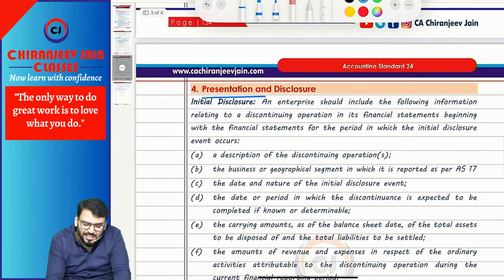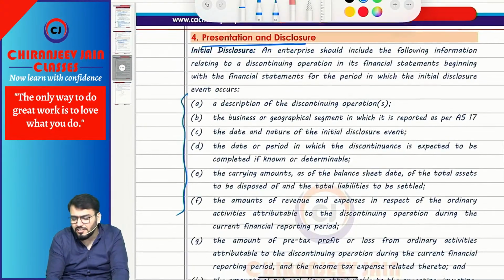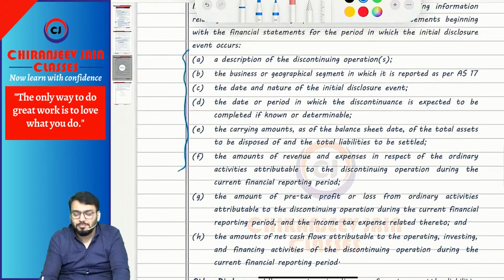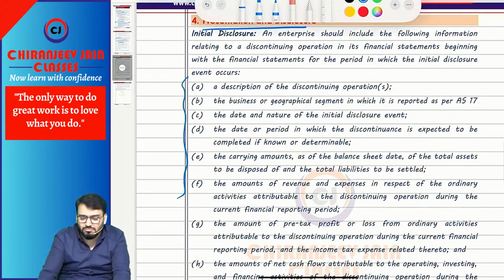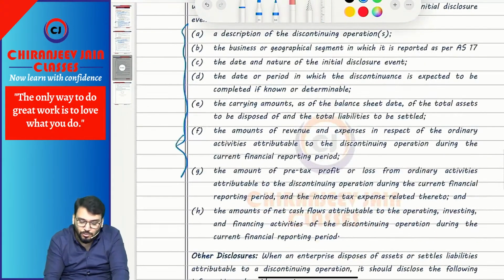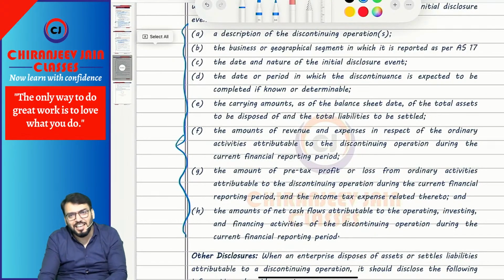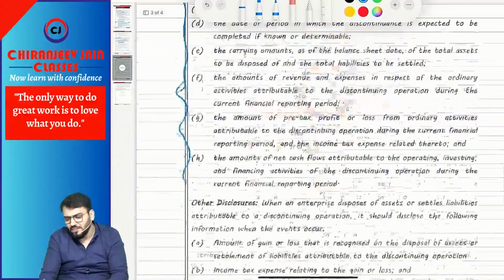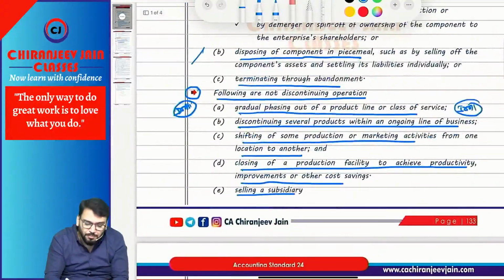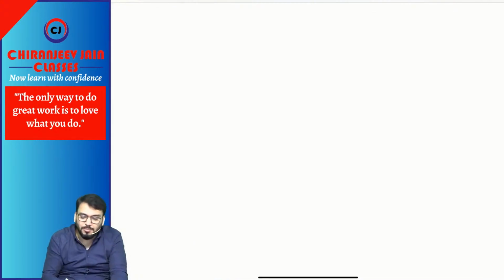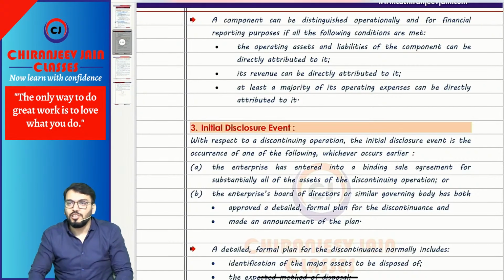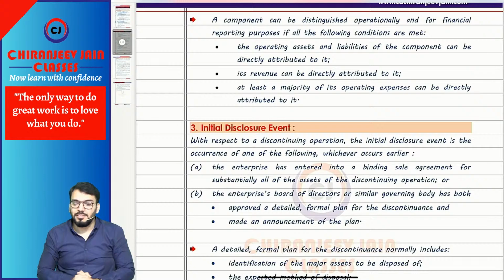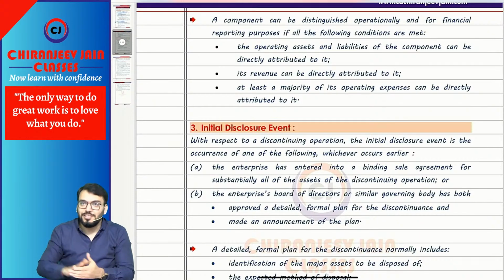Okay. Then presentation and disclosure. This also you can read because they may ask a theoretical question based on this. If they ask to write down the disclosure about AS24, which I think is not expected. But if they ask, don't blame me. So these are presentation and disclosure. Can you read by your own? I think in this particular AS24, the meaning is important. This is important, and they may ask a question on the initial disclosure event. Okay. So AS24 is also completed from the examination point of view. In class, we have done detailed discussion of each point. When you are doing revision, whatever I am not reading, that you also read.